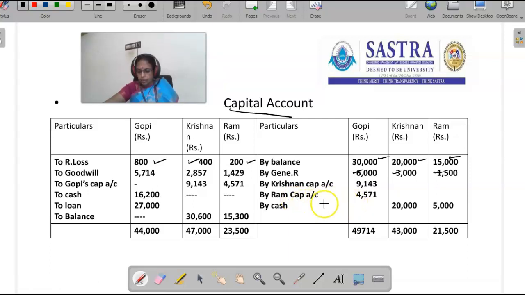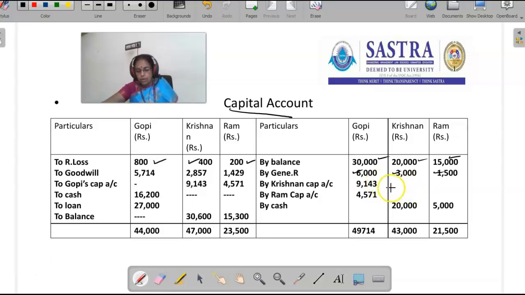The total goodwill of the firm is 24,000. The retiring partner's share of goodwill is 4/7, that is 13,714. That 13,714 should be debited to the existing partners in their gaining ratio.